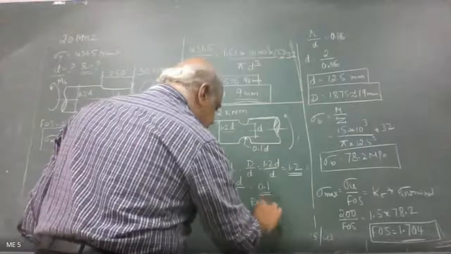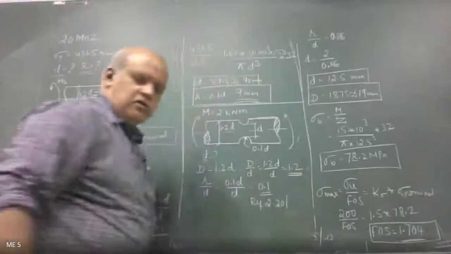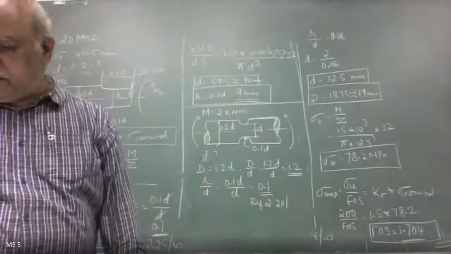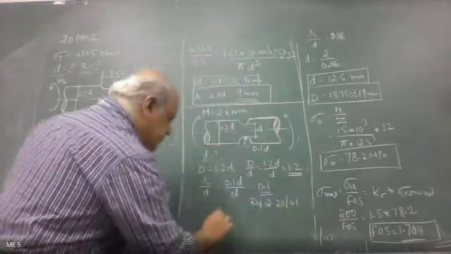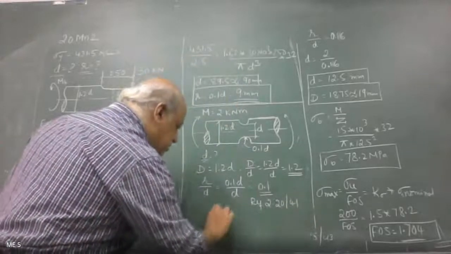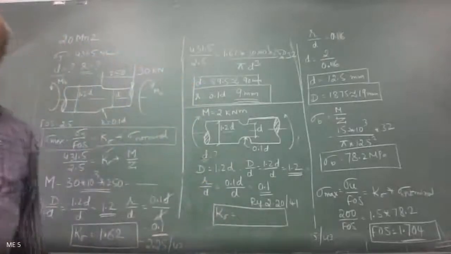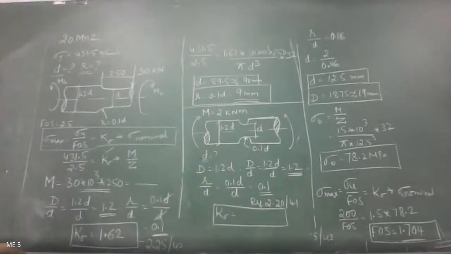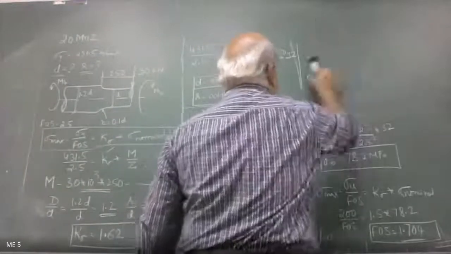So for r by d of 0.1 and D by d of 1.2, refer figure 2.20, page number 41. Get the value of K sigma first. Finish that, then we will go for the next step.